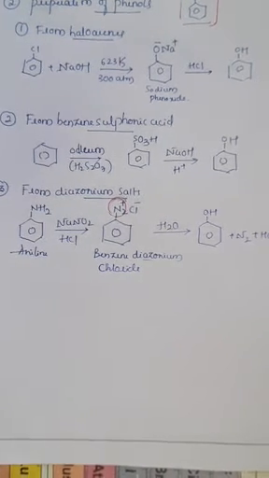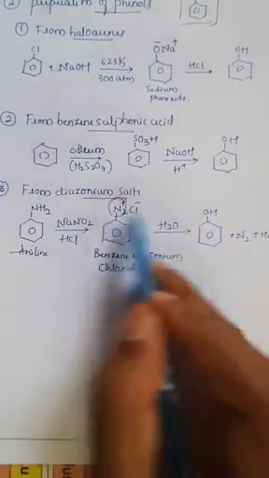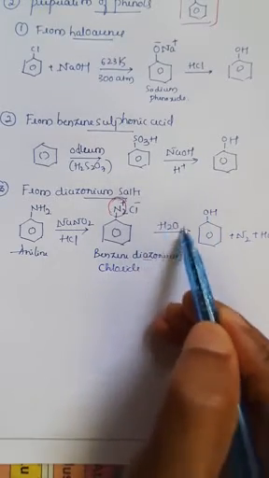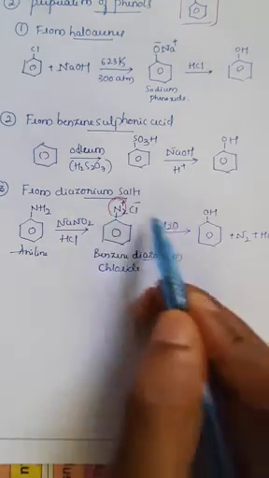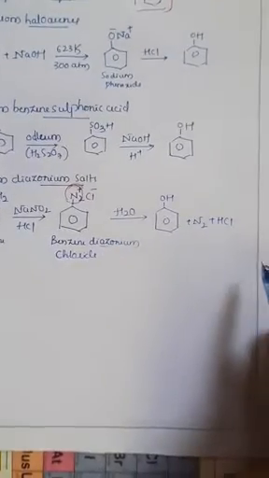Further in presence of water molecule, what happens? This N2 will be given out, and there will be a formation of OH, because the water molecule will split into H plus and OH minus, right? So one of the OH groups will bond at the position of the azo group, and further it will convert into phenol, right?